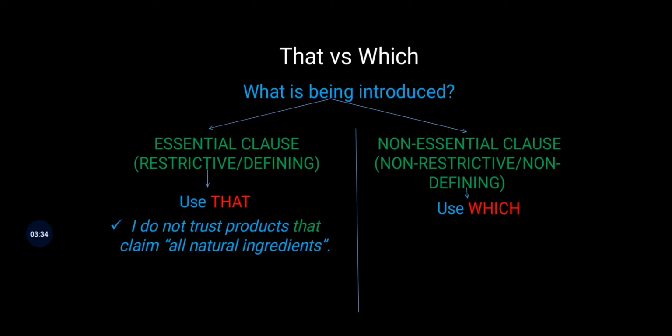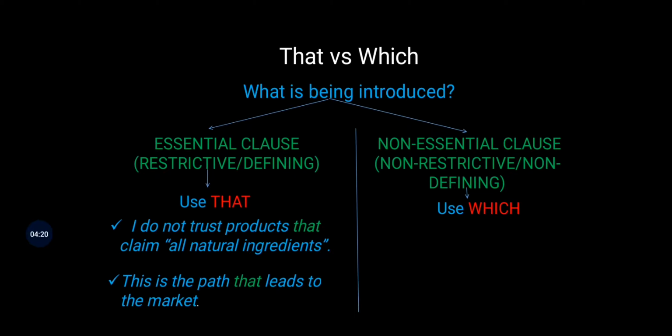So for example, take this: I do not trust products that claim all natural ingredients. Now, "claim all natural ingredients" is the essential clause. To test whether a clause is essential or non-essential, just try removing it from the sentence. What will the sentence remain? I do not trust products, and then which products? The product has to be defined, explained, which kind of products the person does not trust. So this claim all natural ingredients describes the product, it is an essential clause. Without that, the sentence would lose its meaning. So whenever we are introducing such essential clauses, we use that.